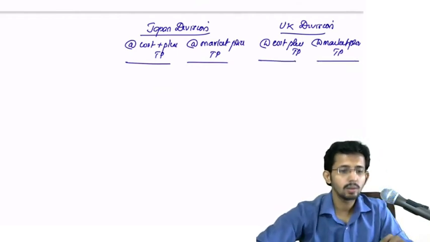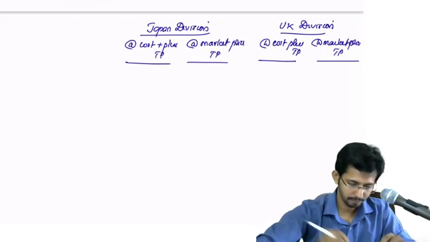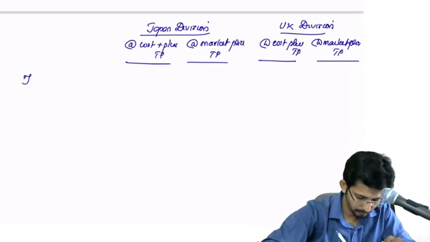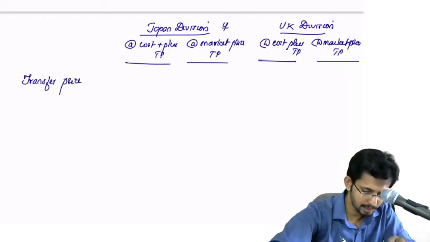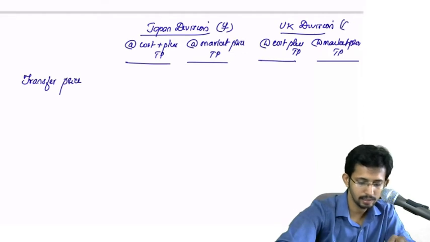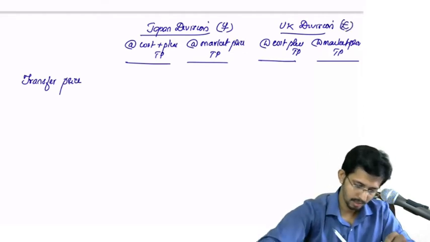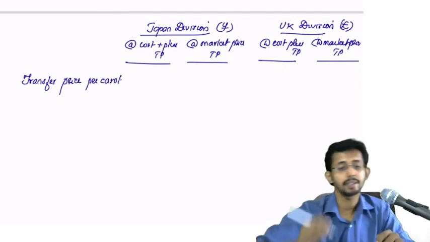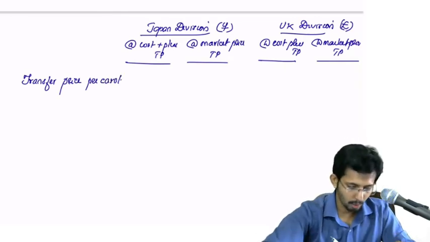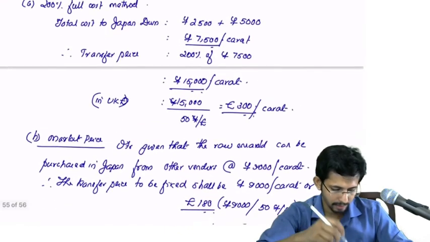Right. Now what do you have to do? This should be represented in yen and this should be in pound. Transfer price per carat. Okay. Cost plus method, what was the transfer price?